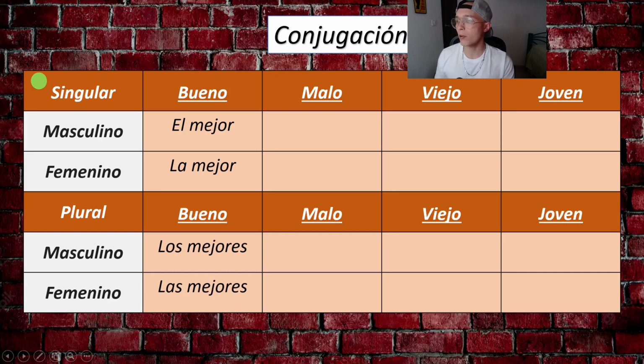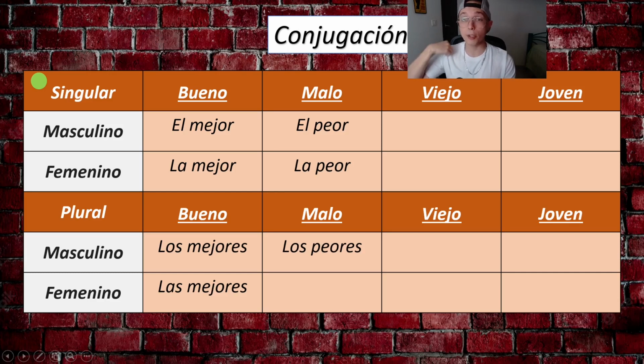Now let's go with malo, with bad. We say el peor, the worst. If we're talking about a woman, we say la peor, the worst. Remember, when I say female and masculine, I'm not talking only about men and women. I'm talking about the gender of any noun, okay? It can be cars or telephones or cities, okay? Remember, in Spanish, all the nouns have genders. Now in plural, we say los peores, the worst. One more time. Los peores, las peores, the worst.